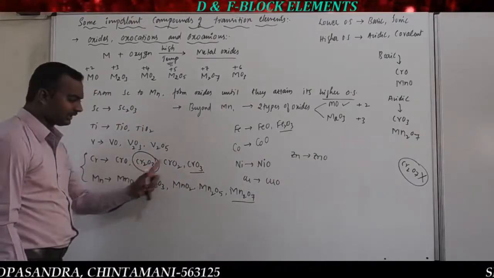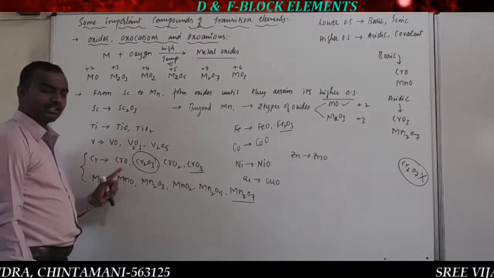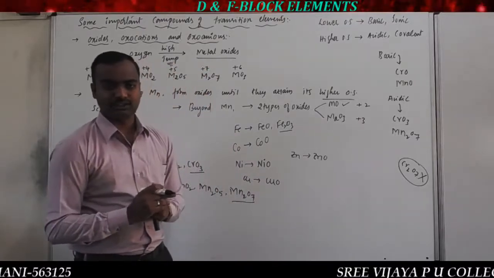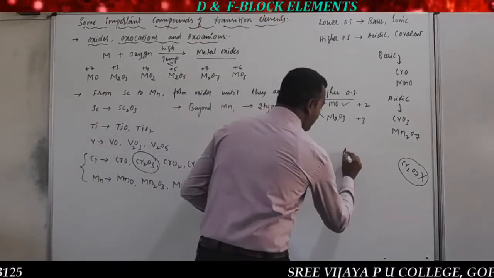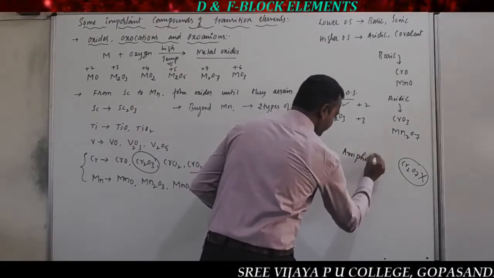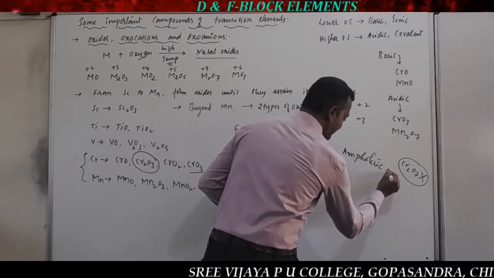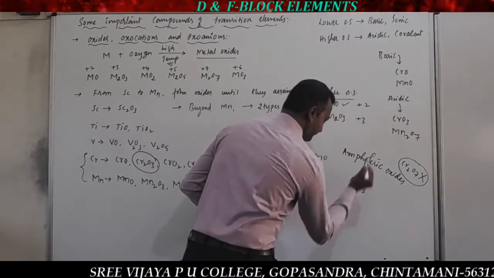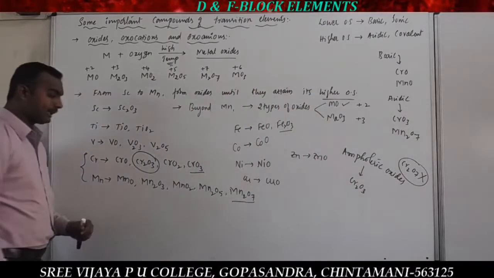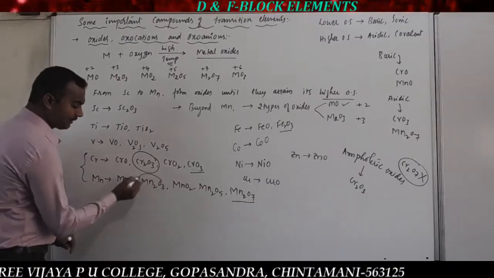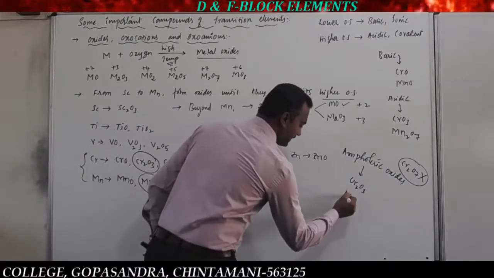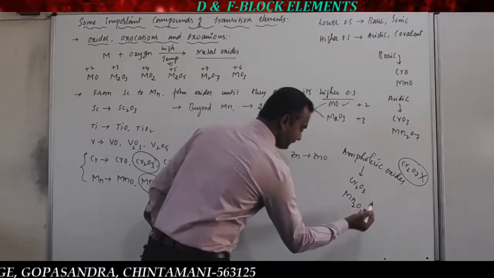The +3 oxidation state comes here, +6 comes here, +2 comes here. Usually where there is an intermediate oxidation state, amphoteric oxides are formed. The best example for amphoteric oxides is Cr2O3. And in the case of Mn, the best examples are Mn2O3 and MnO2. Almost they also behave as amphoteric.